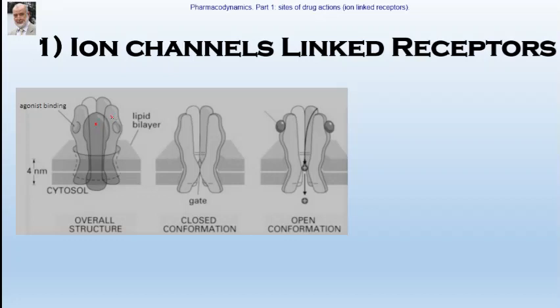They are formed in a way that they surround what's known as an ion channel. The conformation of the receptor is made in a way that in the middle there is a channel for ions. So these receptors, ion channel linked receptors, are known as pentameric receptors.